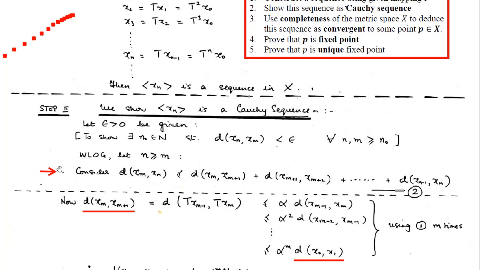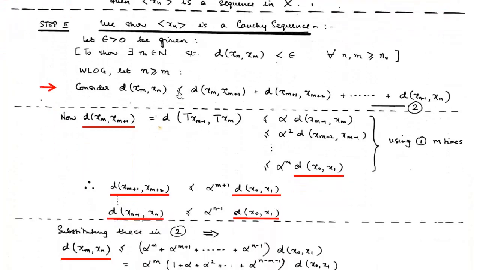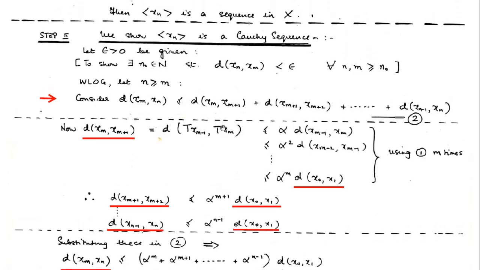I put this arrow in red just to indicate that this is a trick step. You have to remember that the triangular inequality is going to be applied while proving that xn is a Cauchy sequence. Now this is done, and you will be thinking that abruptly the triangular inequality has come. There is a reason behind it. What is the reason? The construction of the sequence T of something.